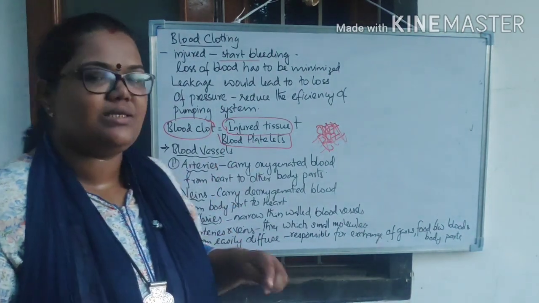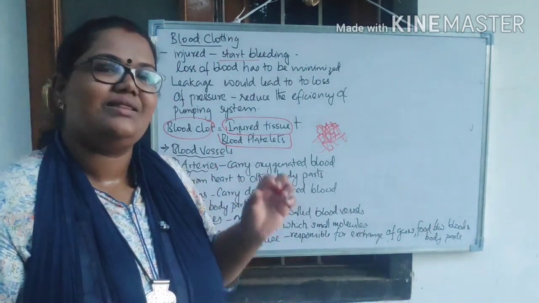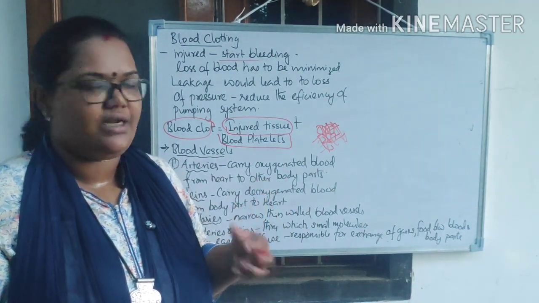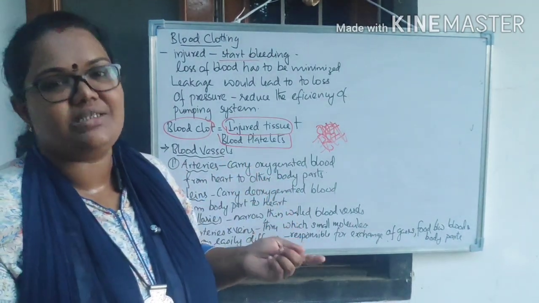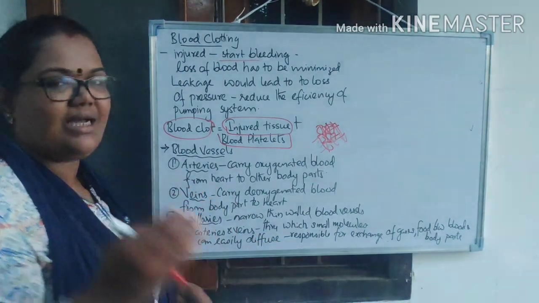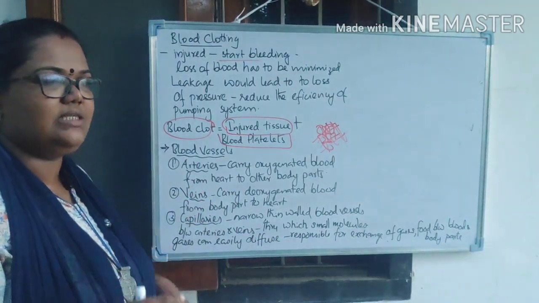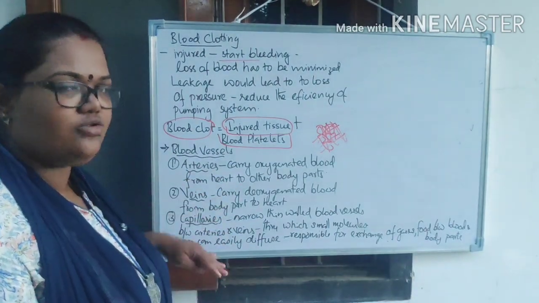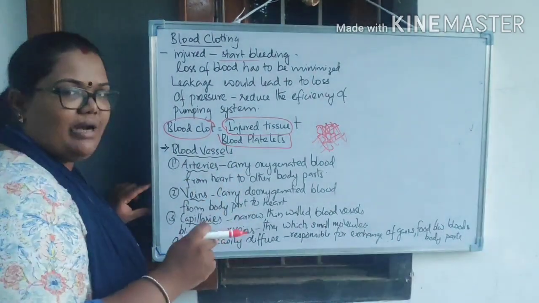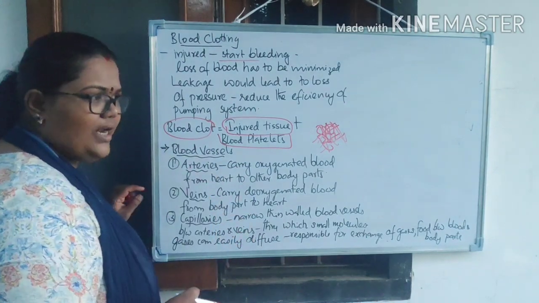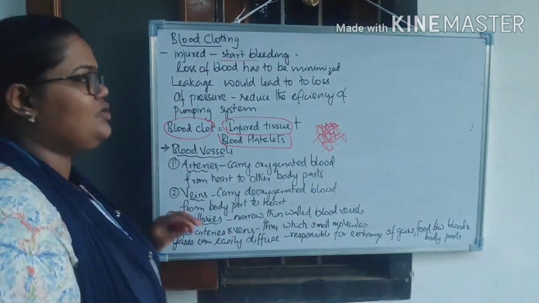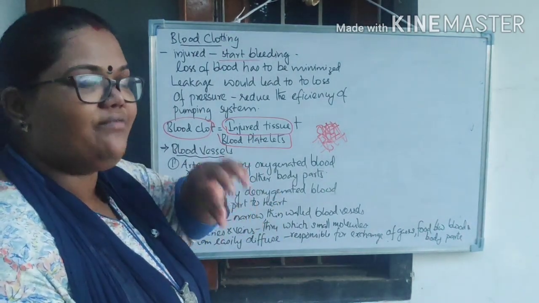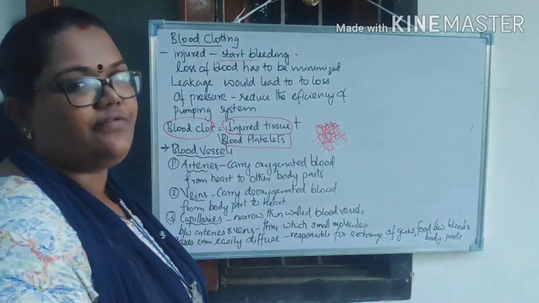Now we are going to discuss the pumping channels, right? That's actually what we say, through which the blood is pumped. So that's actually the blood vessels, right? Here you can see that there are two main types of blood vessels, and a minor one, which is part of these two. The first type of blood vessel is the artery, right? Arteries are the large blood vessels, which take the blood from the heart to different parts of the body, right?